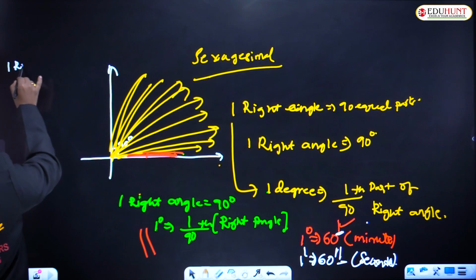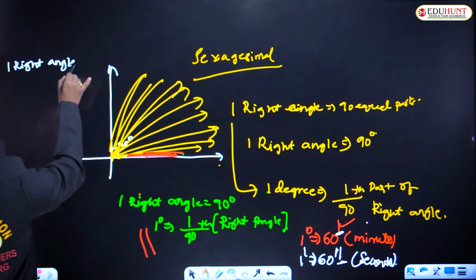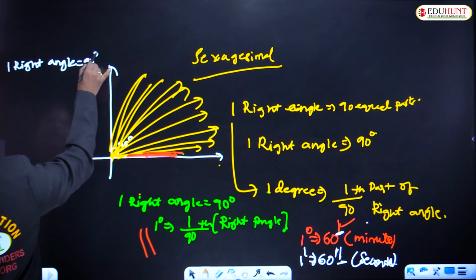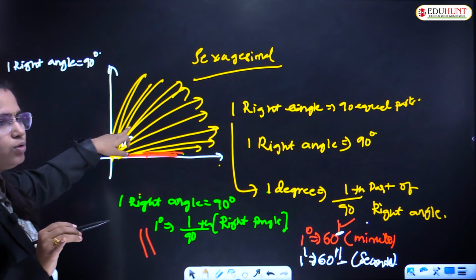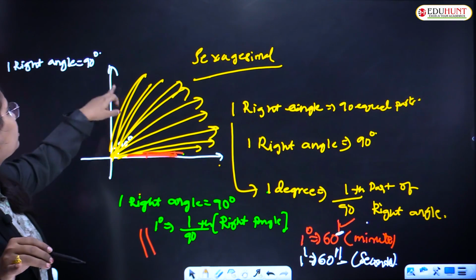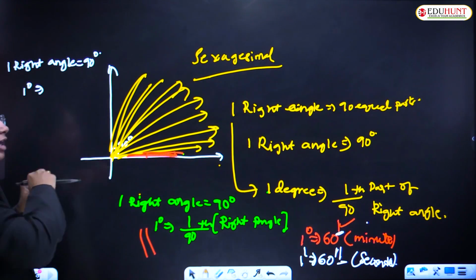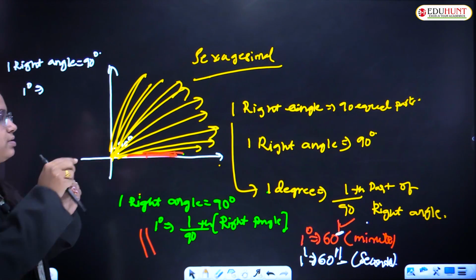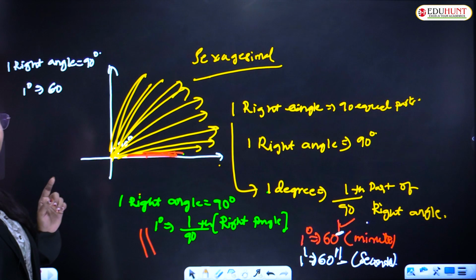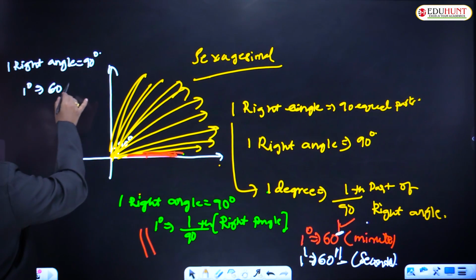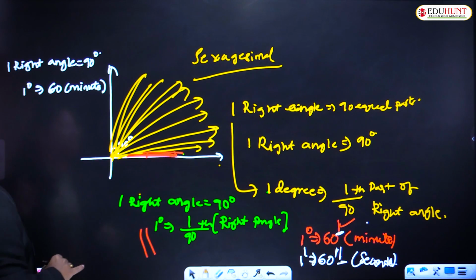1 right angle is equal to 90 degree. 1 degree is equal to 60 minutes.